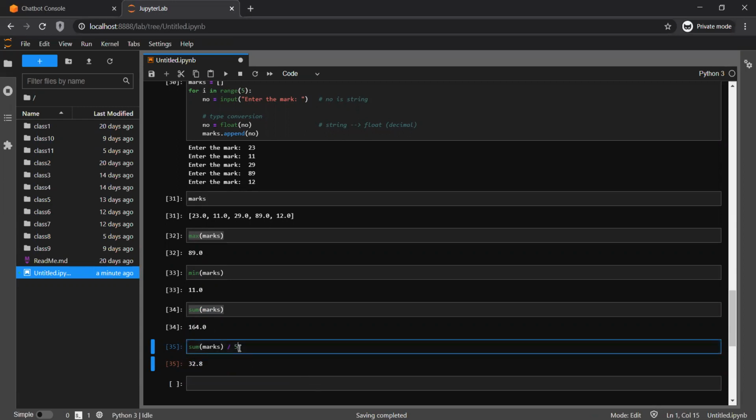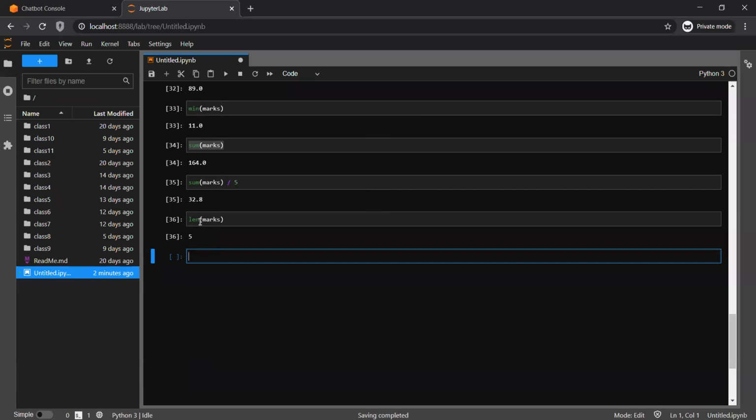Now another question: why have I used 5? Suppose I don't know how many numbers there are. There is a function for that as well, called len. That will return how many elements there are. So this calculation will change to this.